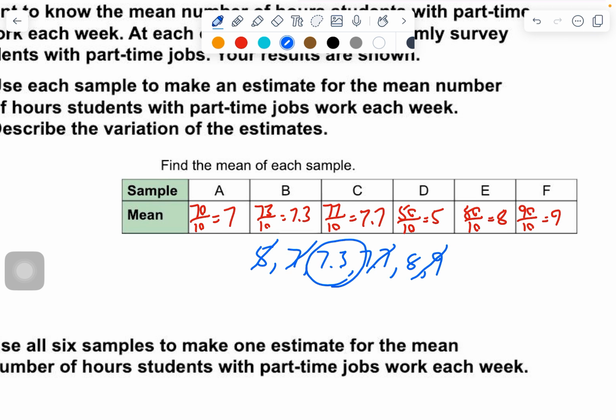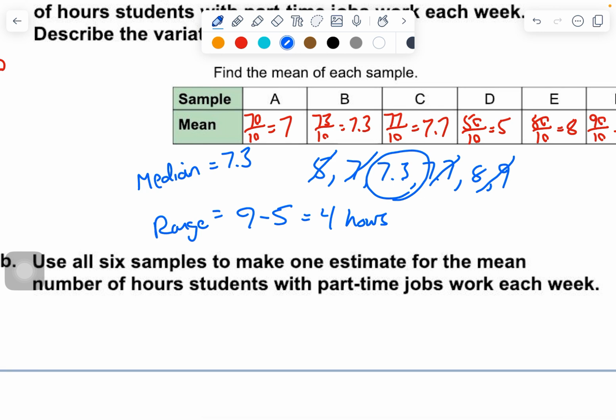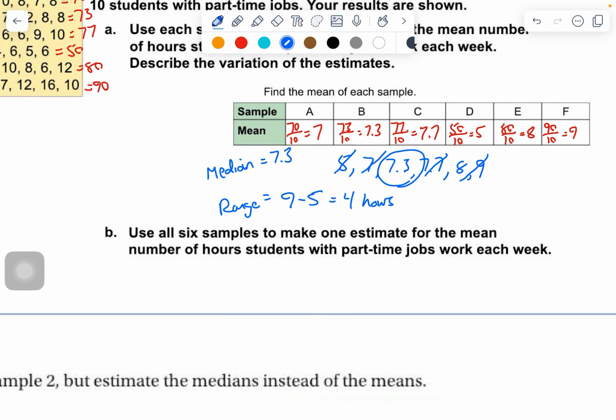They have a range. So let's see, median. Range is 9 minus 5, which is 4 hours. So we could say that, hey, we think that kids work about 7.3 hours a week, but we could also say give or take 4 hours, right? Because we've got samples that show us, actually it's probably 2 hours both ways. We've got samples that show us that it could be higher, it could be lower.